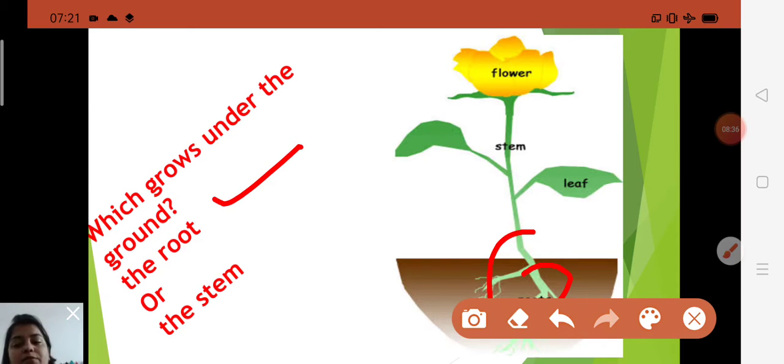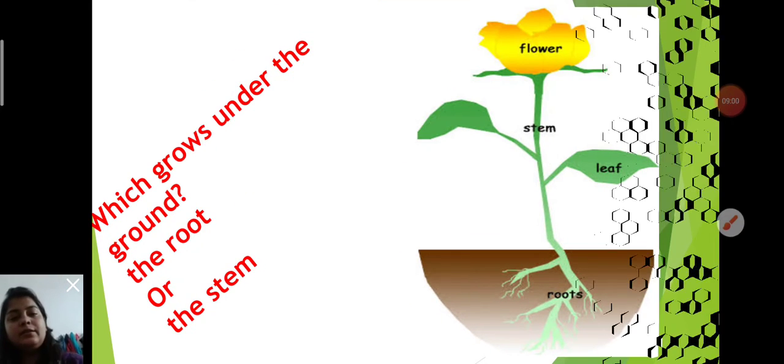And about the stem, children, the primary function of the stems is to support the leaves and to conduct water and minerals. Okay, so about the stems, the primary function of the stems is what? To support the leaves.